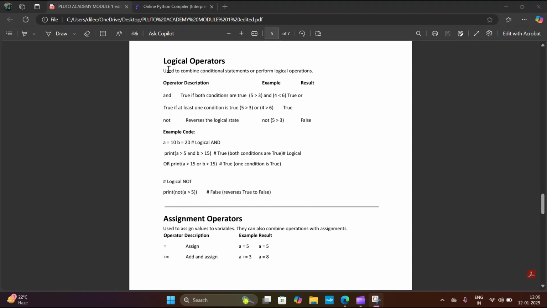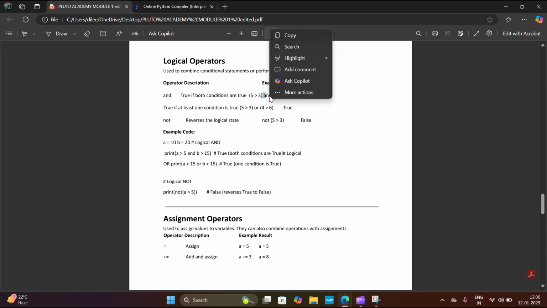And our next topic is logical operators. Logical operators are used to combine conditional statements or perform logical operations. Basically, there are three types of logical operators: AND, OR, and NOT. The AND operator returns true if both conditions are true. For example, here one condition is 5 greater than 3, and in between is the AND operator, and the second condition is 4 less than 6. It returns true because both conditions are true.